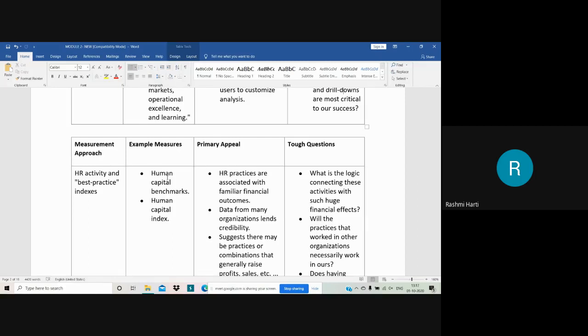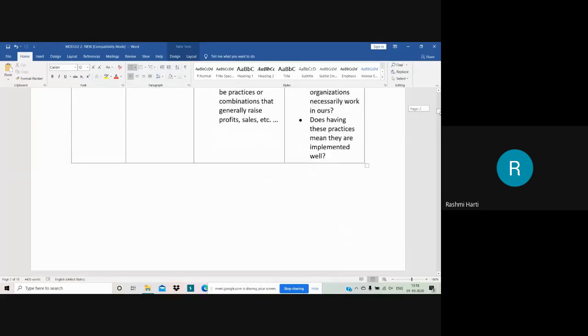Then the primary appeal here is that HR practices are associated with familiar financial outcomes. Obviously, all the HR practices can be judged based on the financial outcomes of the organization, right? Then data from many organizations lend credibility, and suggest there are many best practices.